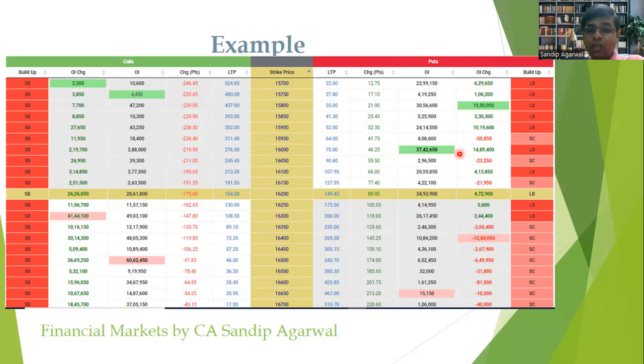Now we can see that the maximum open interest on the put option side is standing at 16,000 and the maximum open interest on the call option side is standing at 16,500.